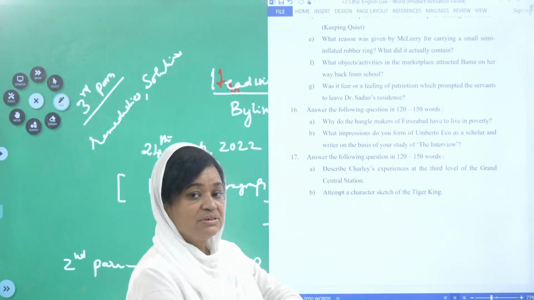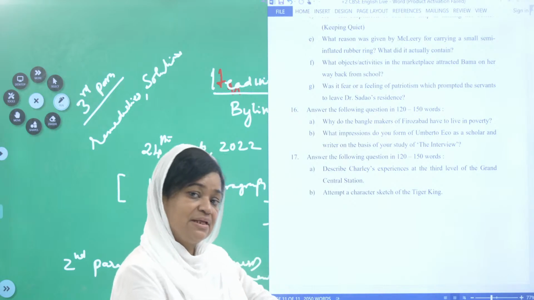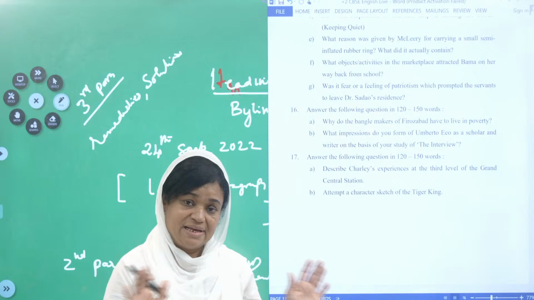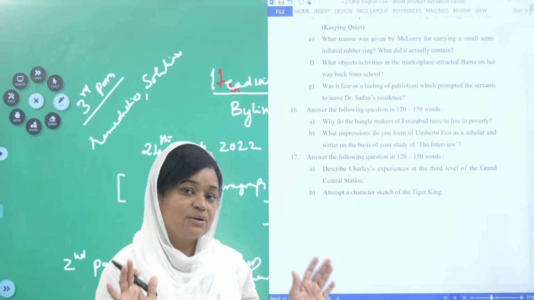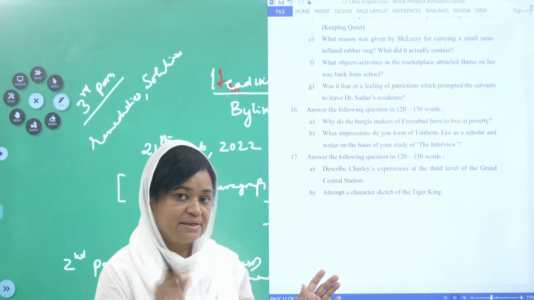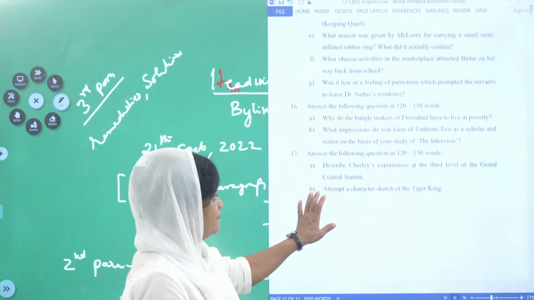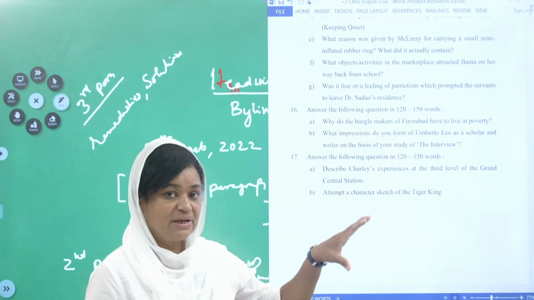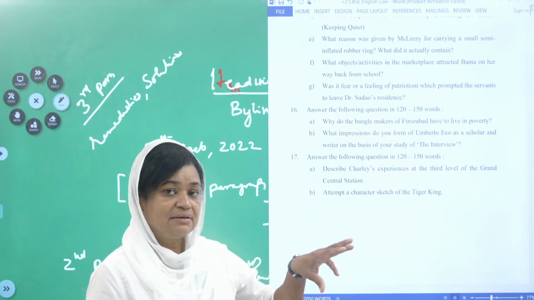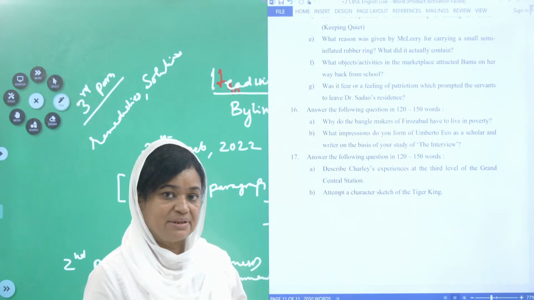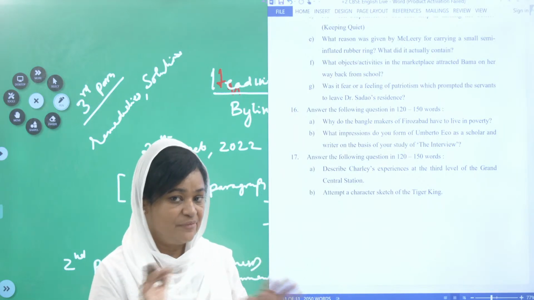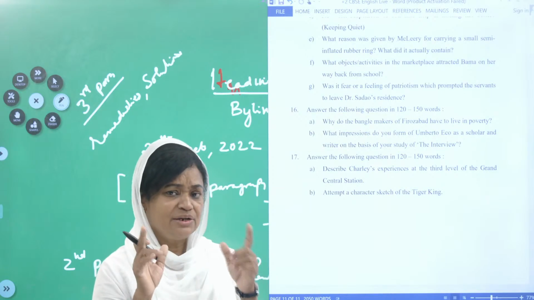Now you know Charlie has gone through the first level and the second level of the Grand Central Station, and nobody has experienced the third level, but Charlie has experienced it. The first level is of course the opening of the gate, and the second level is described in the textbook. The third level also is described, but don't get mixed up. I think that you have to study.